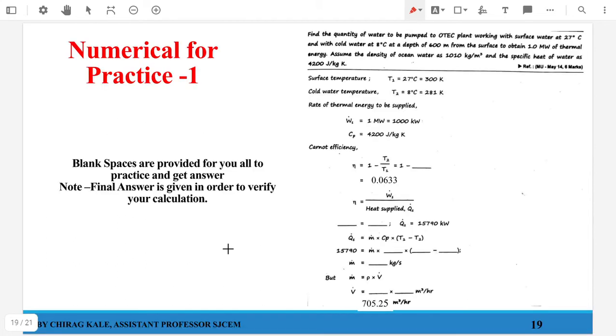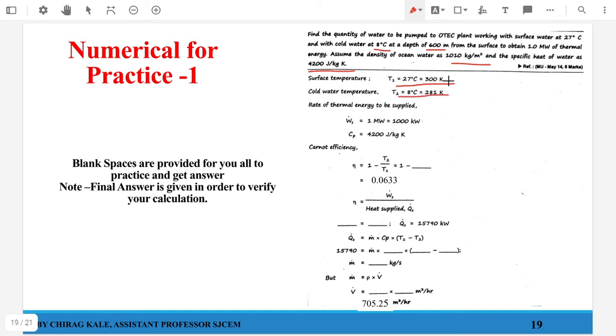Now let's see your first numerical. Your first numerical goes as, find the quantity of water to be pumped by the plant. Just go through the numerical. I will tell you what things are given over here. The temperatures are given, density is given, your cp is given. So the surface temperature which is given to me is 27 degrees Celsius. The cold water temperature is 8 degrees Celsius.